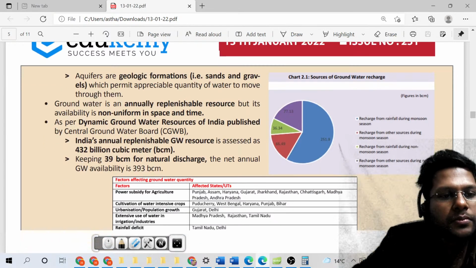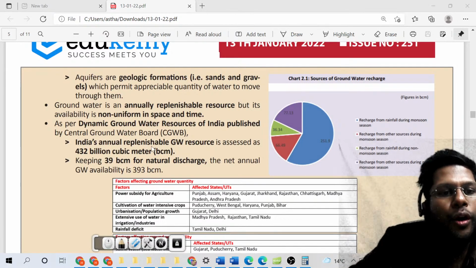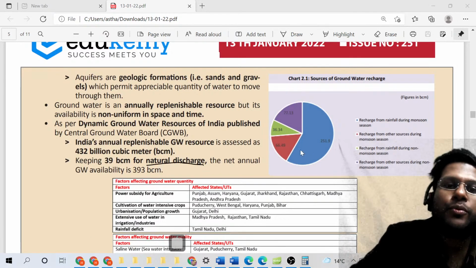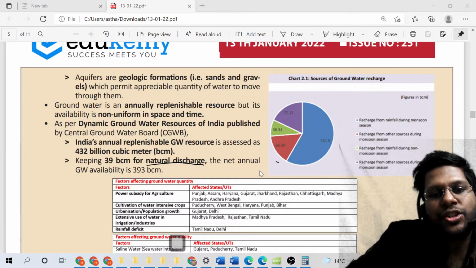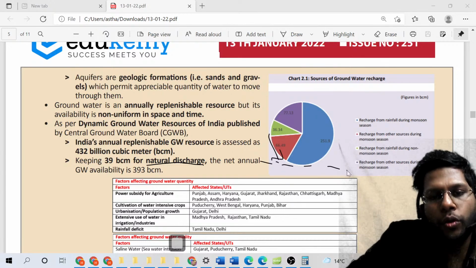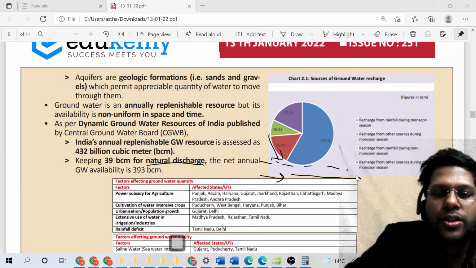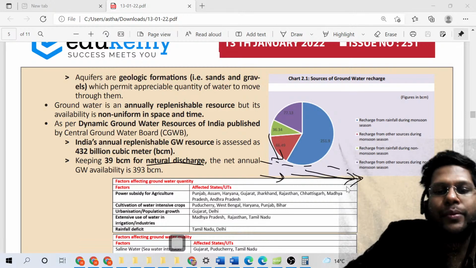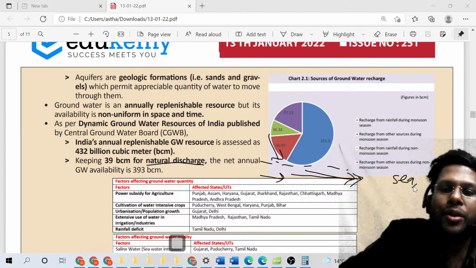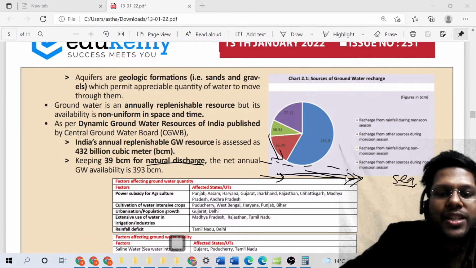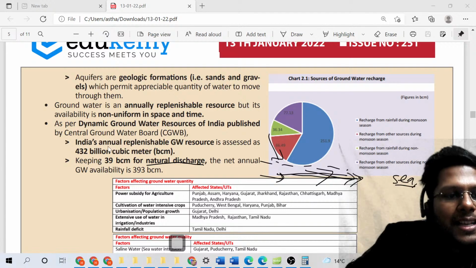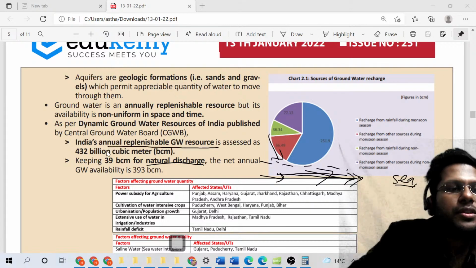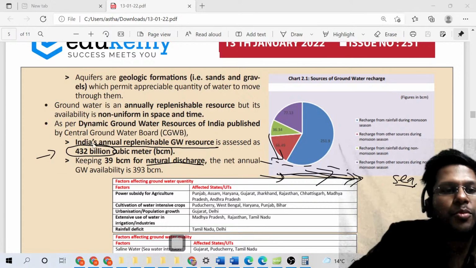So what is the meaning of natural discharge? When water flows, there is a natural discharge of water. That means the water will eventually end up in some sea or water body. So this is the natural discharge which cannot be stopped. But India's annual replenishable groundwater resource is around 432 billion cubic meter, which is a very decent proportion.